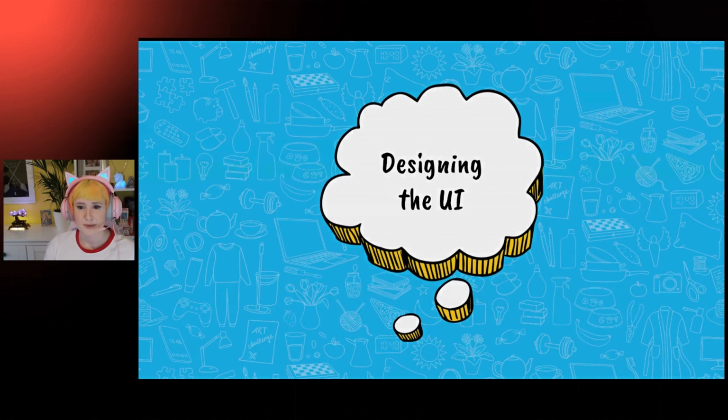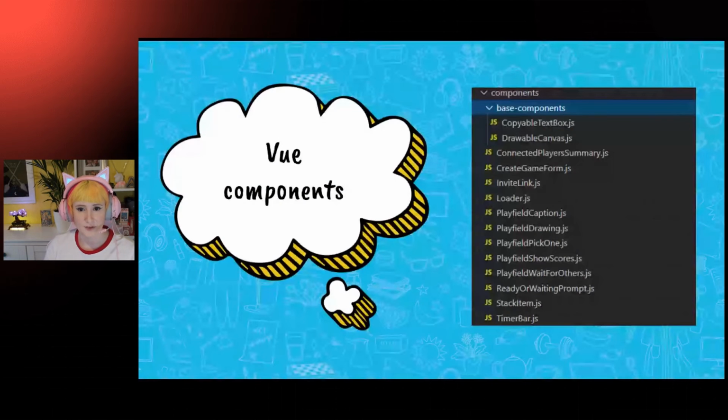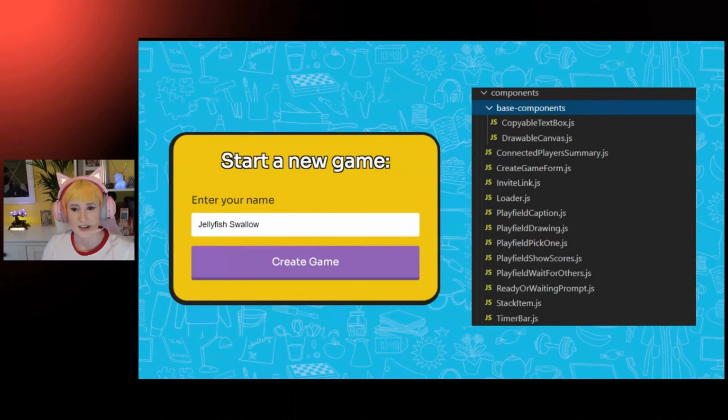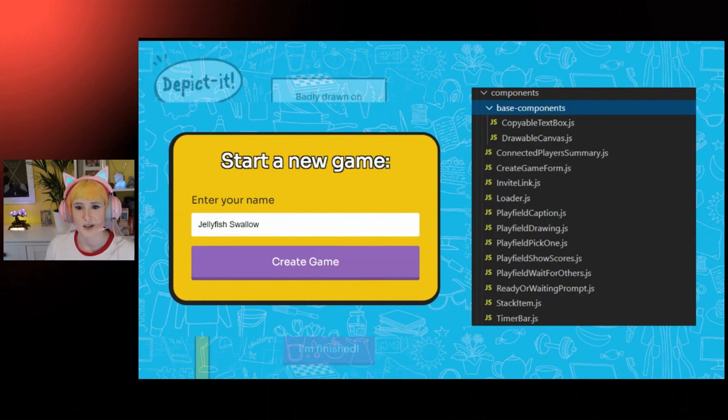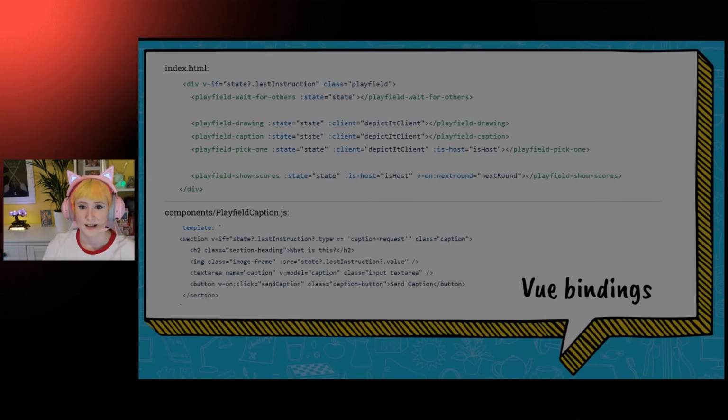So the game phases map pretty nicely into separate components, which are then implemented as Vue components. And you can see the names of the different components here. So just to briefly illustrate, we have here the create game form where the user can create a new game. And we have the drawable canvas with a timer bar and a color palette here and a drawing prompt.